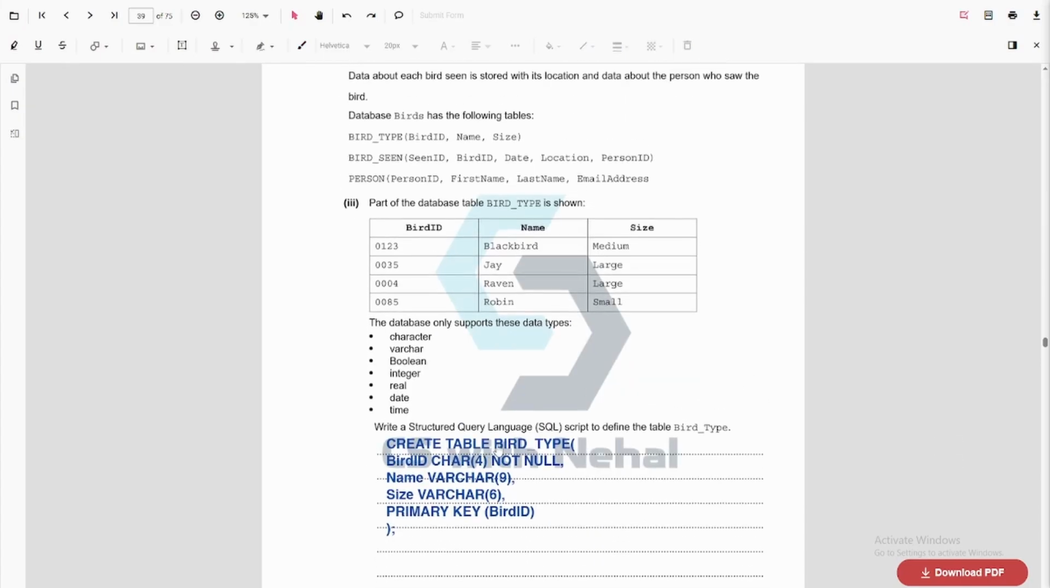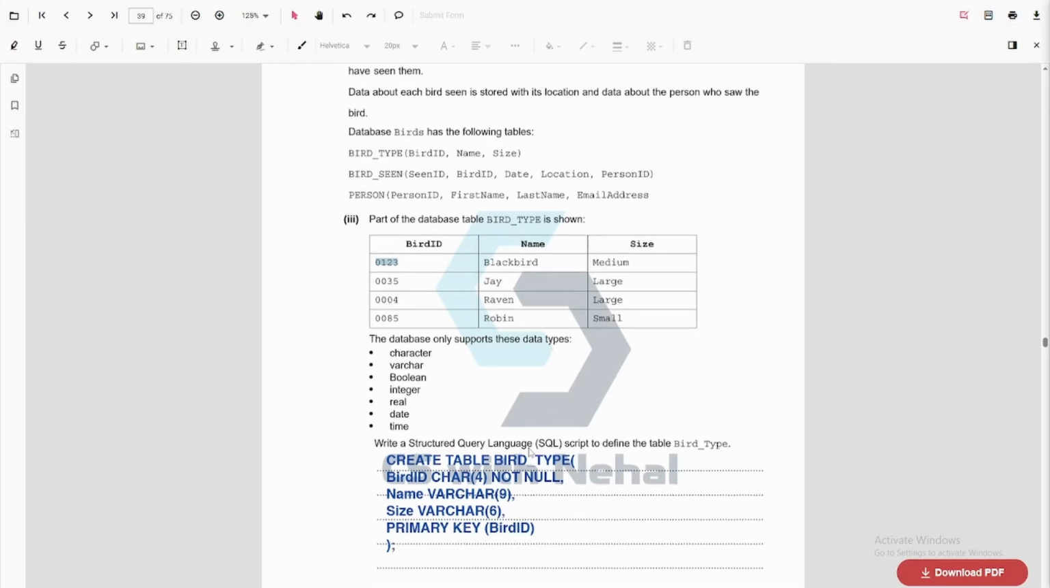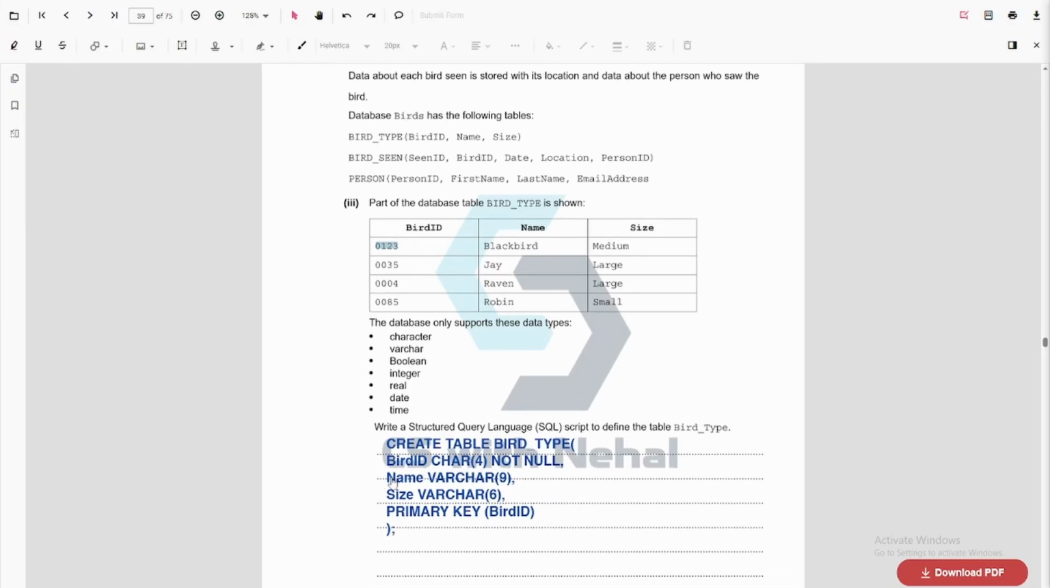So I will create a table called BIRD TYPE where the first field is BirdID. This is a character field of 4 characters, and this is NOT NULL. Since this is the primary key, this should be NOT NULL, right?